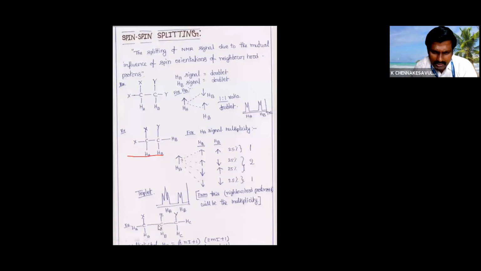Here, three types of protons you see: HA, HB, HC. HA will give a doublet because only one proton, HB, is there. For HB, if you are taking the adjacent, two sets of protons are there, that means 2 into 2. Here, what will happen? These two protons and these two protons, it will give a quintet, 5 signals, and HC will give a doublet because adjacent only HB is there. This is the information we can get from NMR.